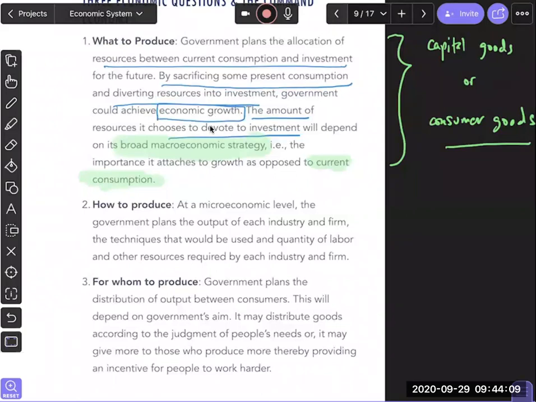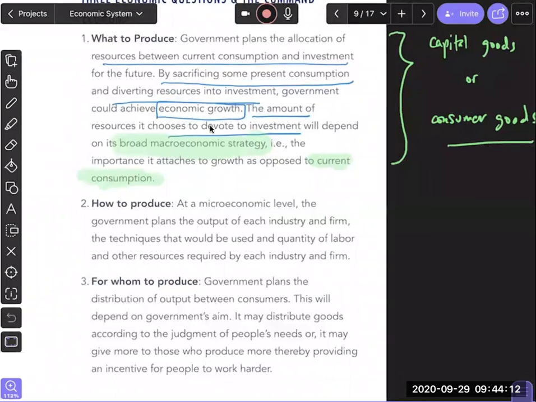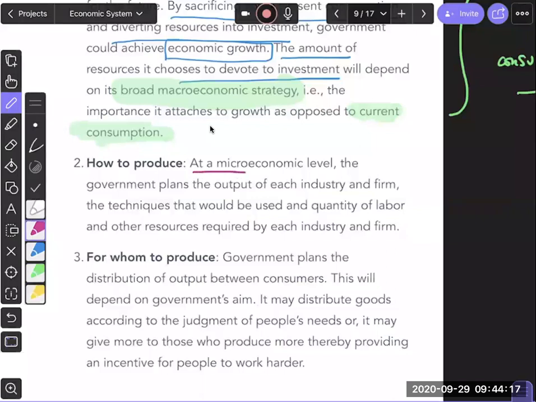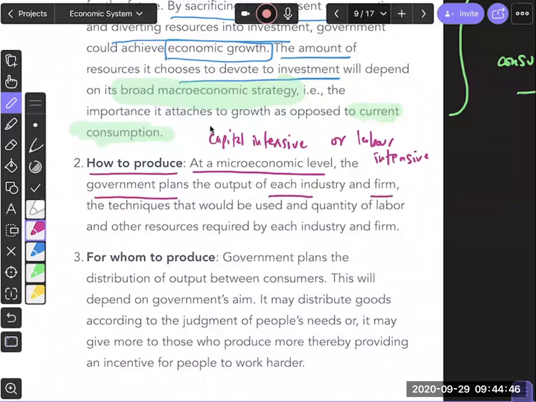Okay. Then the next question we need to look at is how to produce. When the government is thinking about how to produce, they're looking at a microeconomic level. From a micro level, they're deciding should we be more capital intensive or should we be more labor intensive, right? And that decision will depend on the government's plan, because the government is deciding what each industry and firm will produce and how they will produce it.